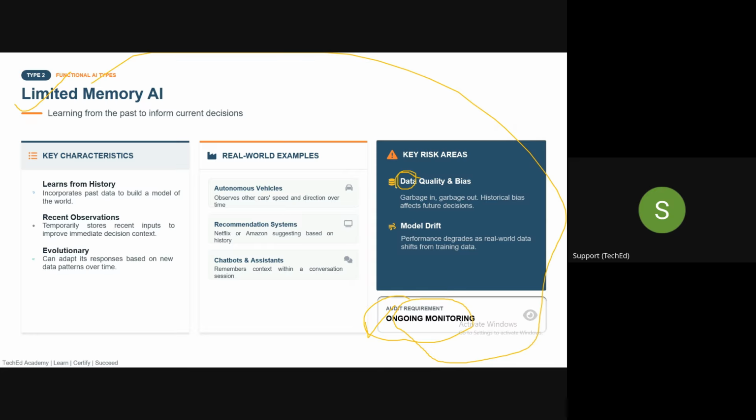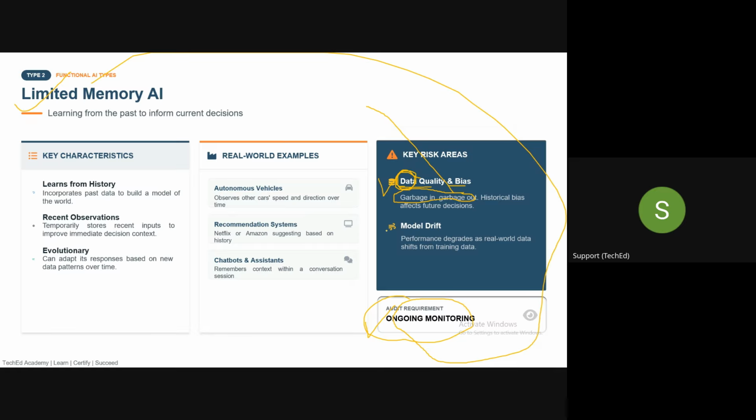When you are training on static data, you need to implement controls like data quality and data biasness. Because in AI, this is a very simple principle, guys: garbage in, garbage out. If your data is poor, your output will be poor, and there will be biased decisions. So we focus a lot on data quality and biasness for limited memory AIs.